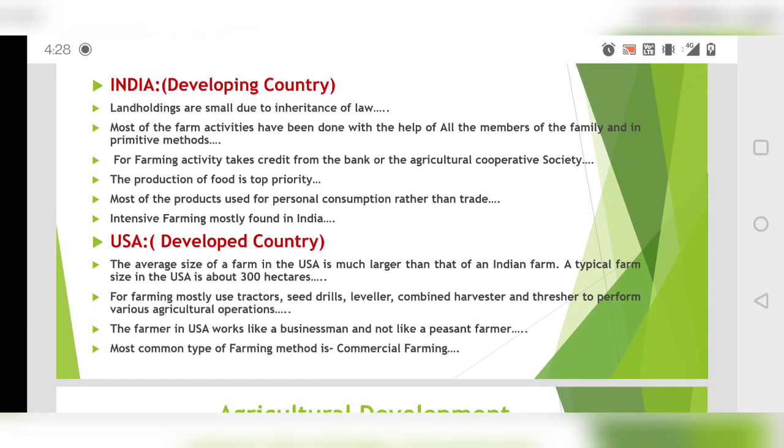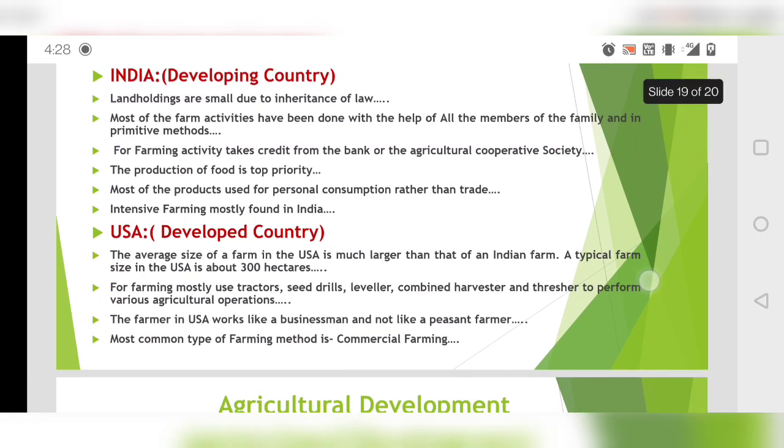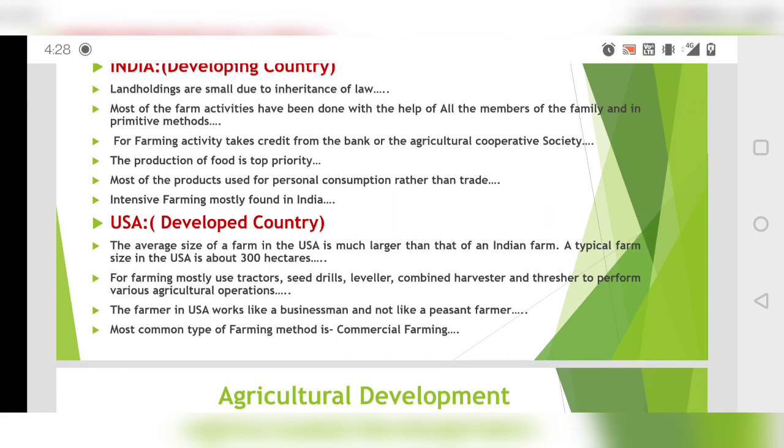There is a comparison, so you can see how the land holdings are different and how they are using different methods. Let's compare. Land holdings in India are small due to inheritance law, like we cannot have a lot of land. The second thing, most of the farm activities are done with the help of all the members of the family and primitive methods. As I said, we were having a lot of members in the family, so they all were involved, and two-thirds of the population of India is still engaged in agriculture, so all the family members are engaged there.